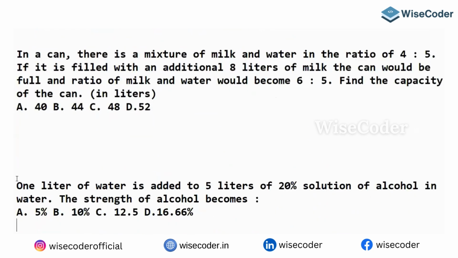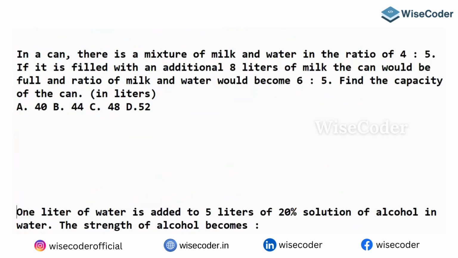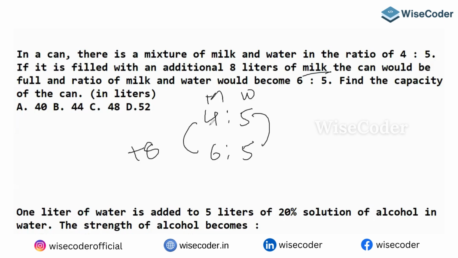Okay, yeah. So this is the question. Again, there is a mixture of milk and water in the ratio of 4 is to 5. It is filled with an additional 8 liters of milk, then it becomes the ratio 6 is to 5. So this is milk and this is water. What is being added? Milk. So water is not changing. Because I'm adding 8 liters, it becomes 6. So 4 to 6, how many parts difference? 2 parts. So I can say 2 parts is 8 liters. Then 1 part is what? 4 liters.